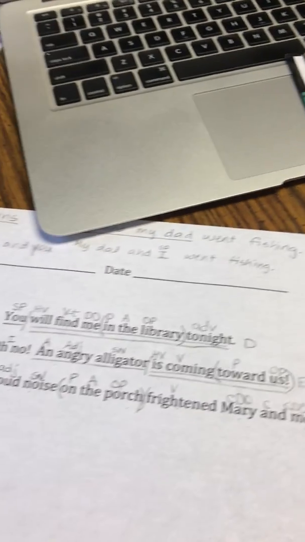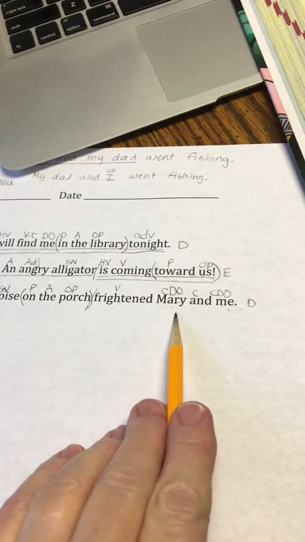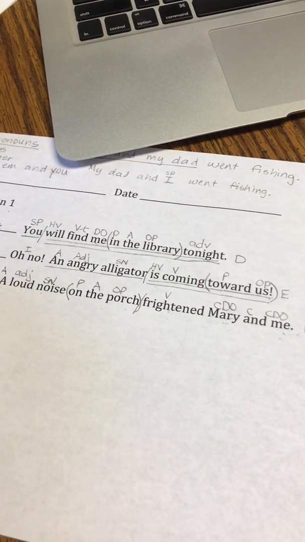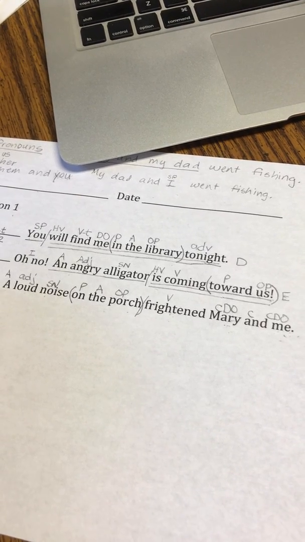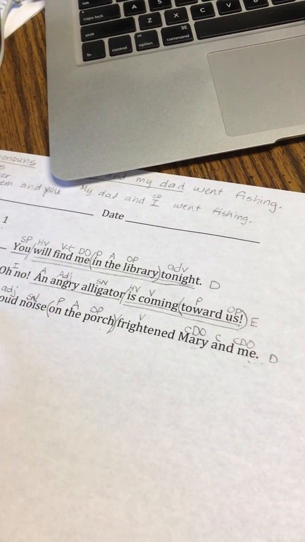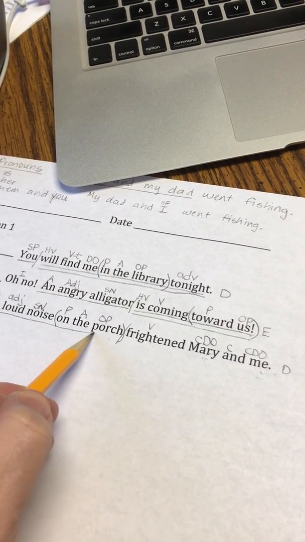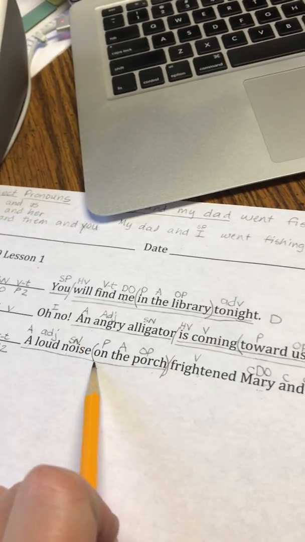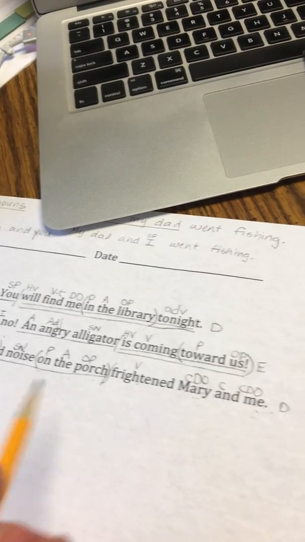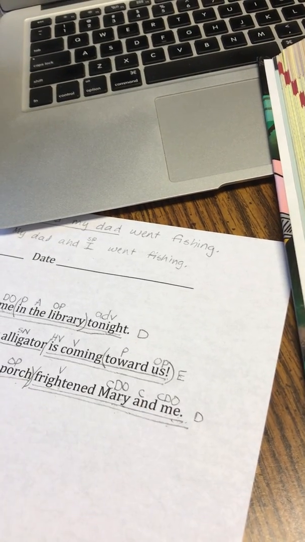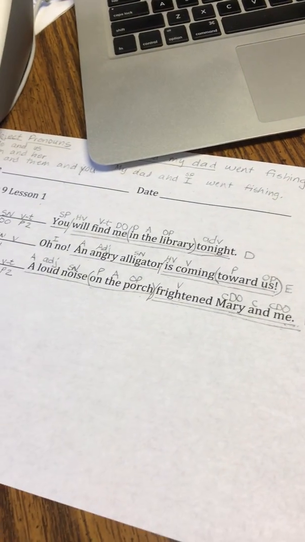And now we have to stop and think. Is this pattern 1 or pattern 2? Well, if you see a direct object in the sentence, then it's pattern 2. And here we have a compound direct object, don't we? So we have subject, noun, verb transitive, direct object, pattern 2. And when we underline, this whole part is our subject. A loud noise on the porch. So see, this subject has a prepositional phrase in it. And now we're doing frightened Mary and me. And that is your predicate part.